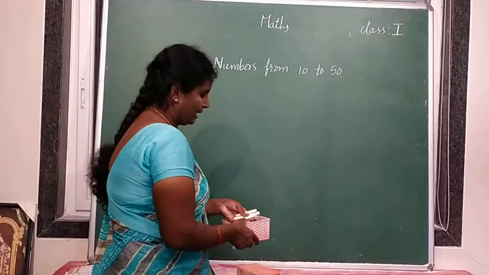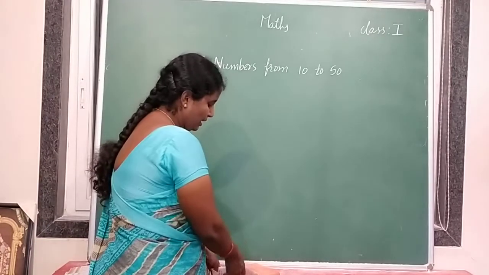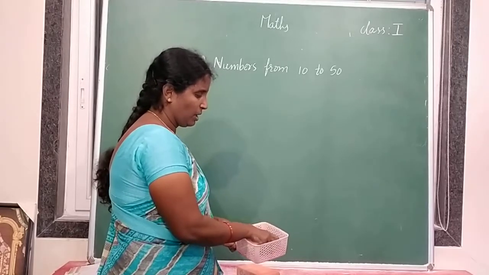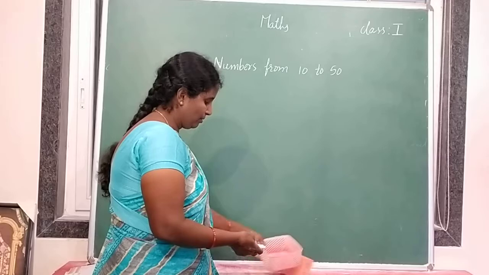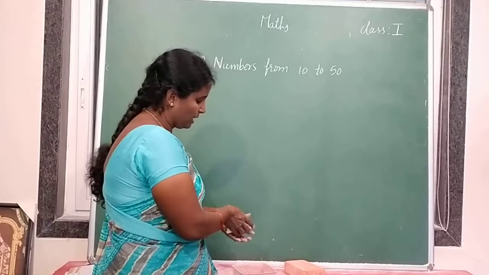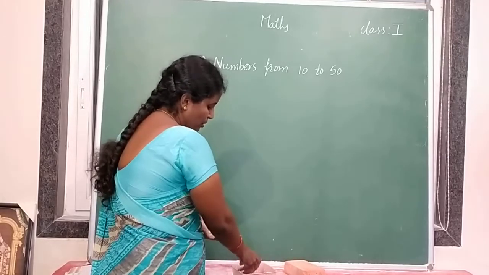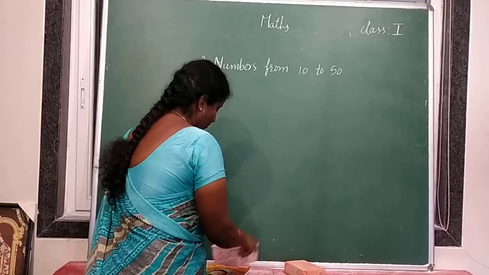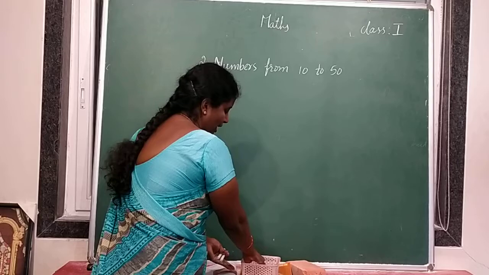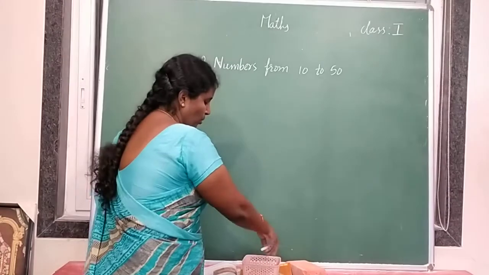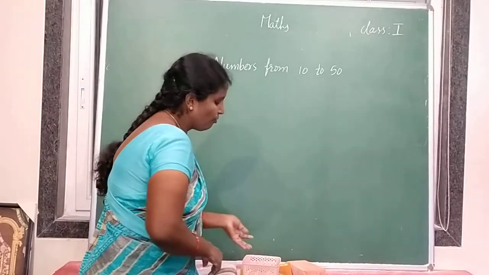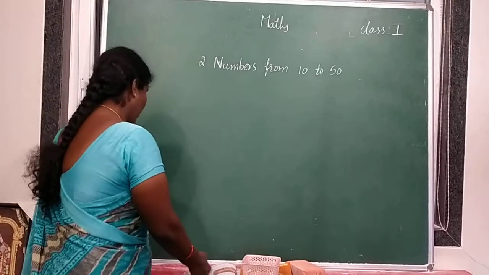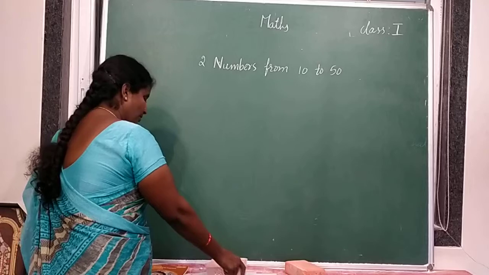This is a basket. I kept some chalks in this basket. Now can you count how many chalks are there in this basket? See here. 1, 2, 3, 4, 5 chalks are there. So how many chalks are there in that basket?